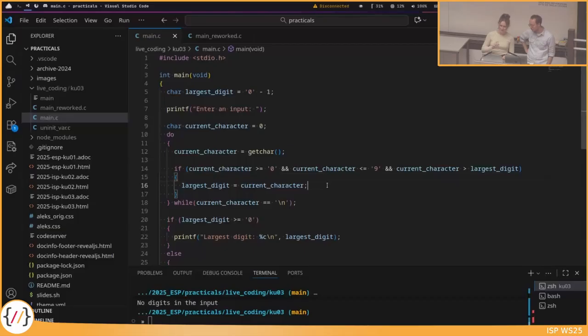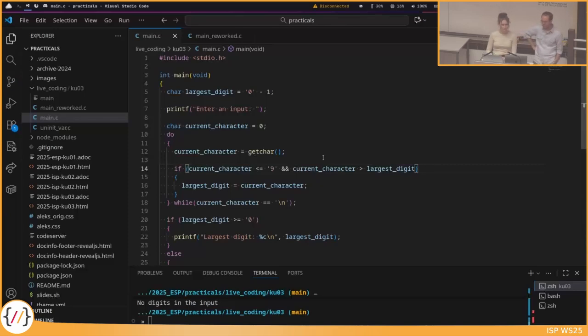It's the right answer, but not the correct explanation why it works. Yes, exactly. So you are right. The current character check here is not needed. But the reason why it's not needed is because in here we already check if the current character is larger than the largest digit. At the beginning, this is 0 minus 1. And here we have a strictly larger than operator, so it needs to be 0 or more. And then afterwards, when we only ever increase the largest digit, so we don't ever need to check if it's below 0 again.